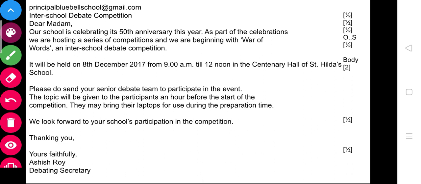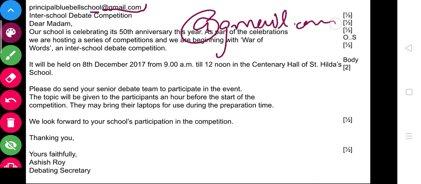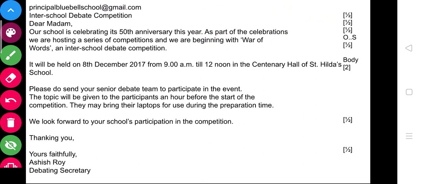So the first thing is written over there. You can see here, principal bluebell school at gmail.com. So at the rate of gmail.com is generally what it is when we are writing our email address. So write your email address, do not write your name. Let me tell you, some people used to write the name, so their half mark used to go away. So it is much better to write your email.